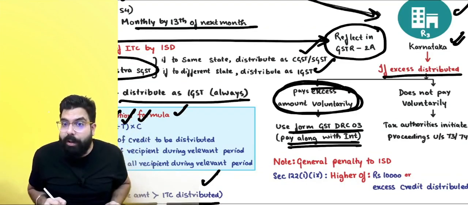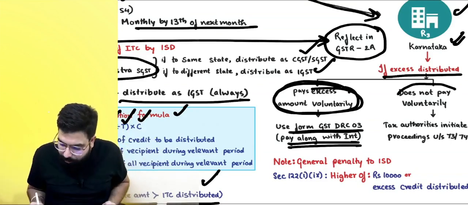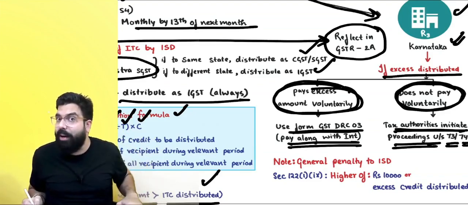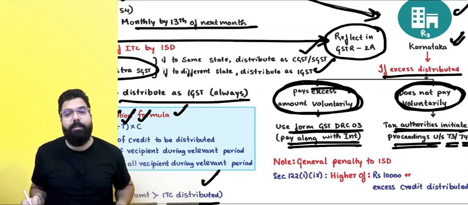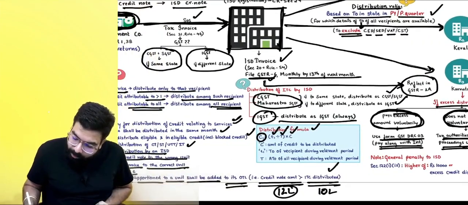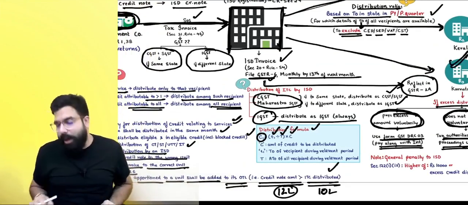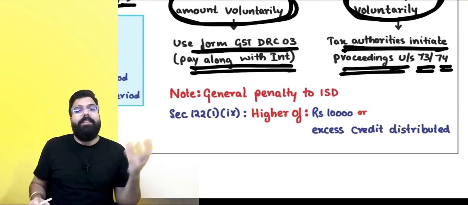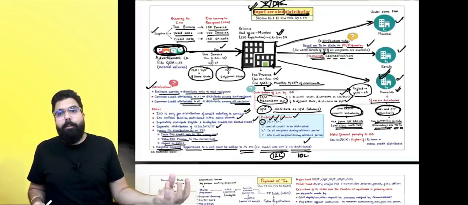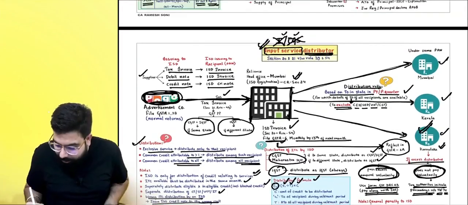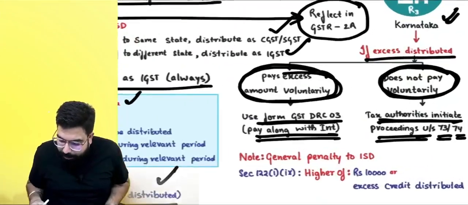Sir, if I don't pay that extra amount which has been distributed to me, then always remember, if you don't pay voluntarily, tax authorities will initiate proceedings under section 73 or 74. They will give you a demand order, and then recovery will start. Sir, this is what is to be done when the ISD's recipient receives extra. Because it is the ISD's unit, the recipient, not the head office, that has received extra, they will pay it back to the government.